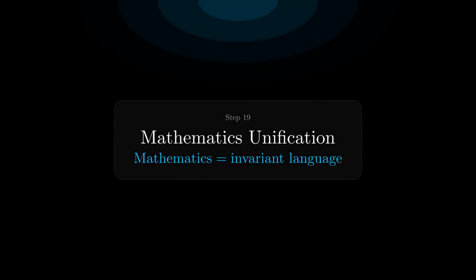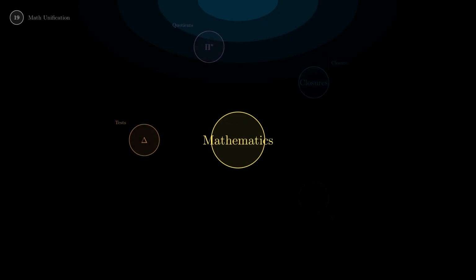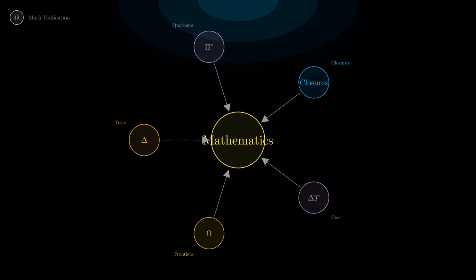This binary is exhaustive. What is mathematics? In this framework, mathematics is the gauge-invariant language. It's built from 5 structures that emerged in the derivation: tests, quotients, closures, cost, and frontiers. All 5 converge on a single center: mathematics.